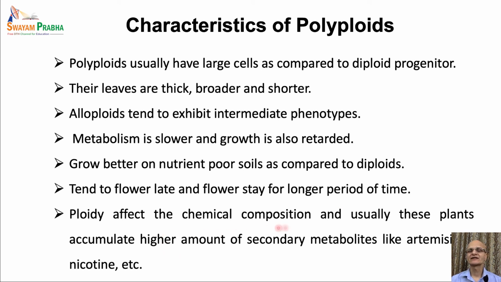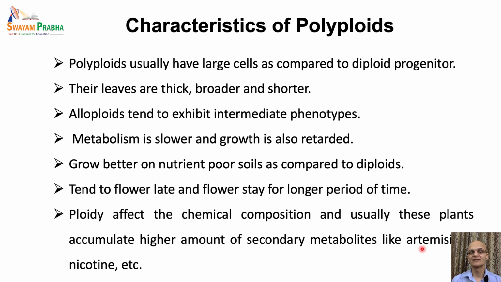Ploidy also affects the chemical composition of the plants, and usually these plants accumulate a higher amount of secondary metabolites. Even artificial polyploidy has been induced successfully to increase commercially important secondary metabolites like artemisinin, which is an anti-malarial metabolite, and its accumulation increased several folds when tetraploidy was induced.